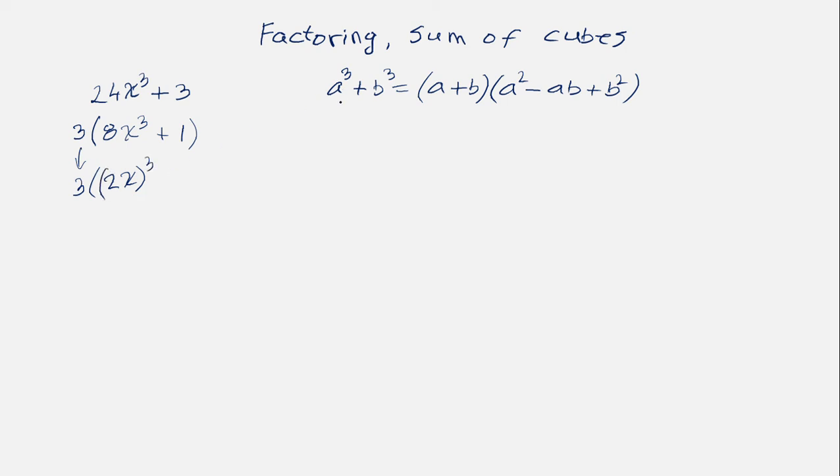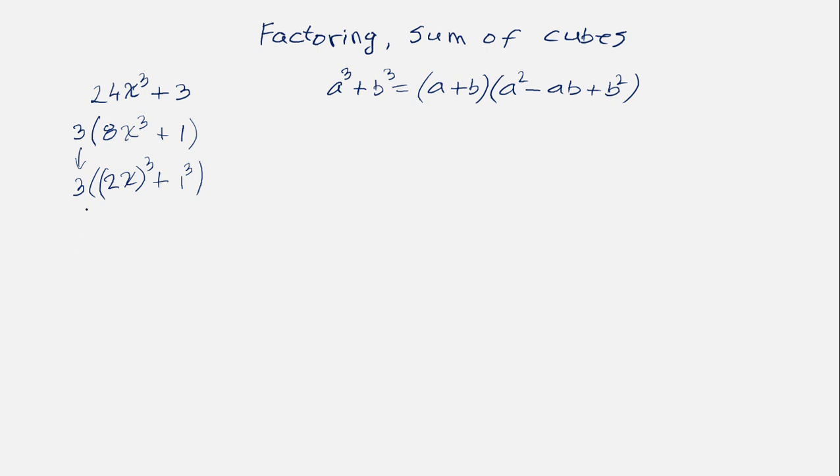So we already have our first term cubed, right? Plus 1 is actually a perfect cube. 1 cubed is 1. So this is actually just 1 cubed. Now we have something cubed plus something else cubed. Same as here, right? Something cubed plus something else cubed.